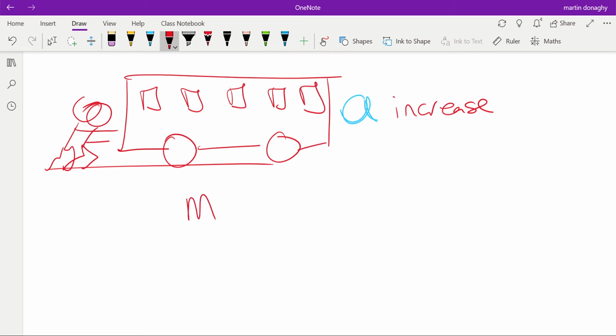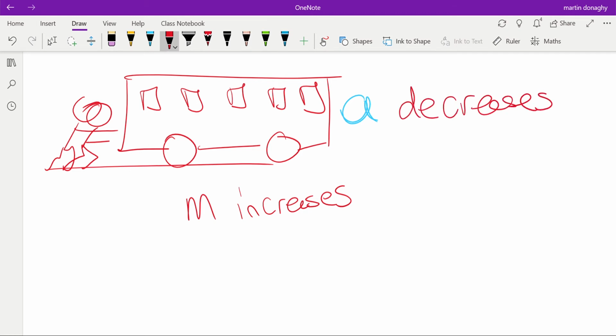So if the mass increases of the object we're trying to push, what happens to the acceleration? Mass gets bigger, it's harder to accelerate it, so the acceleration decreases. And in fact, once again, if the mass increases by 2, the acceleration decreases by 2, i.e. it will be half its original value.